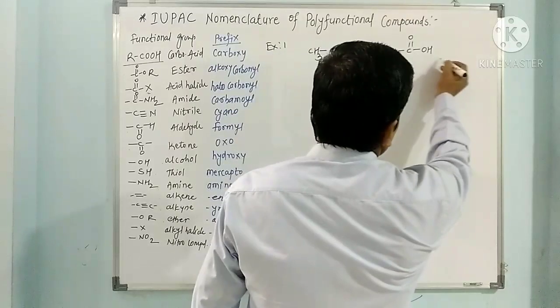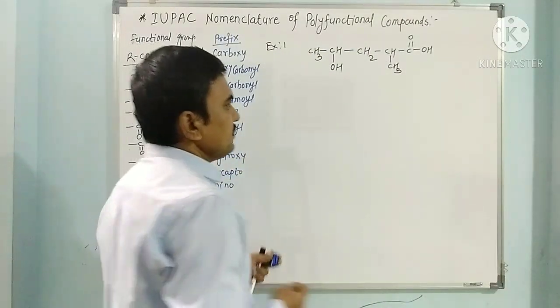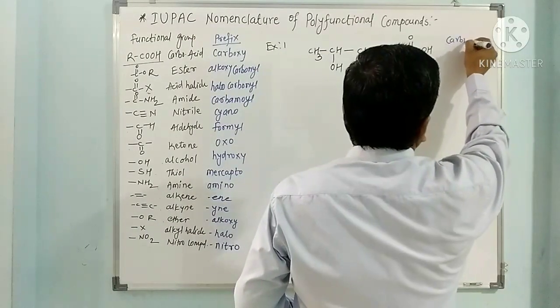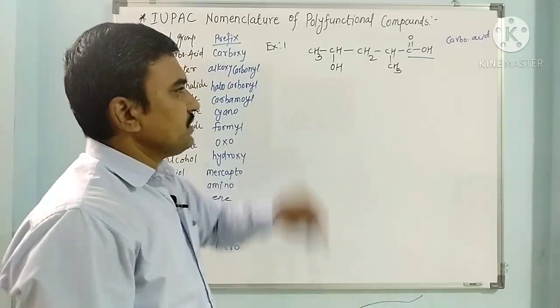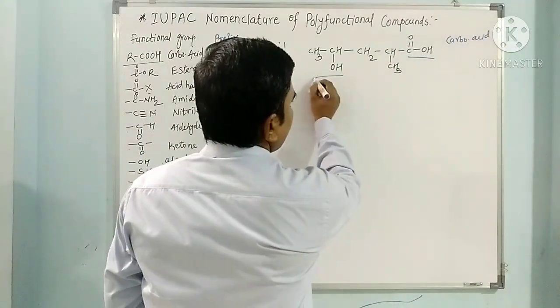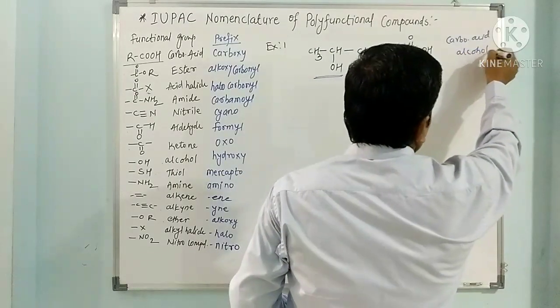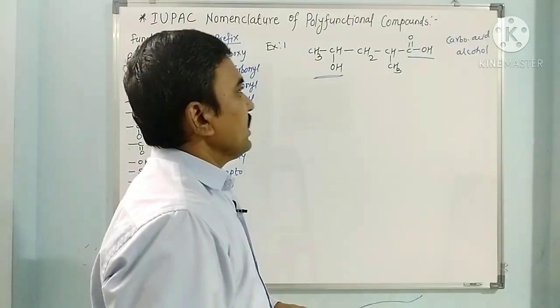This first one is carboxylic acid. And see the second, find out the second one. So this is alcohol. So two functional groups are present here, carboxylic acid and alcohol.